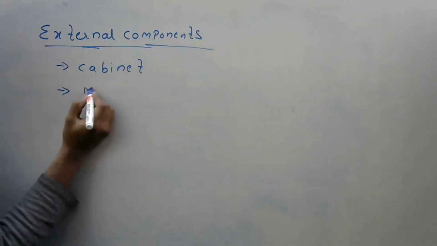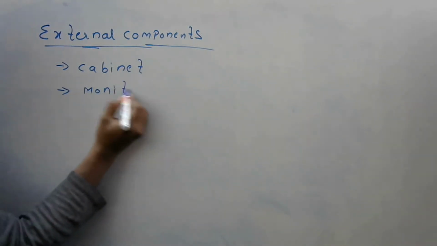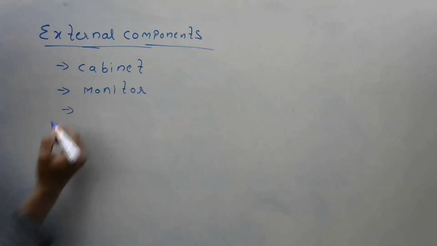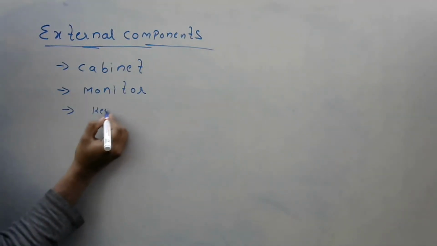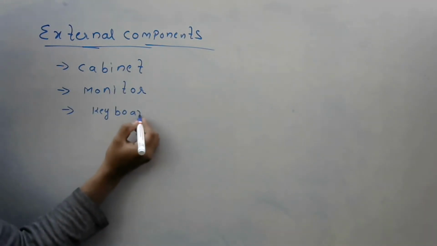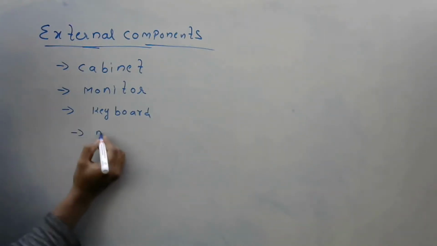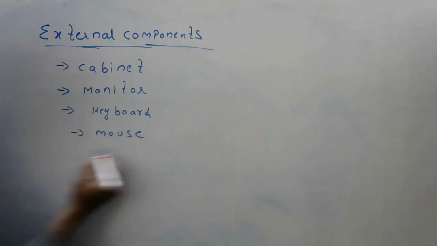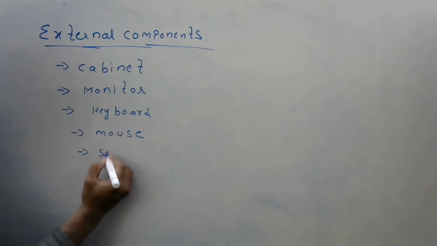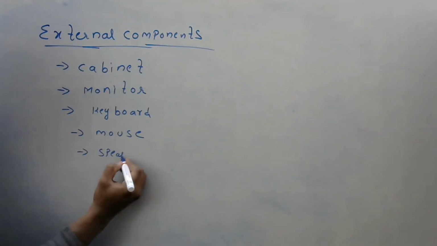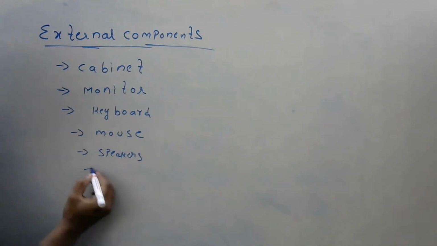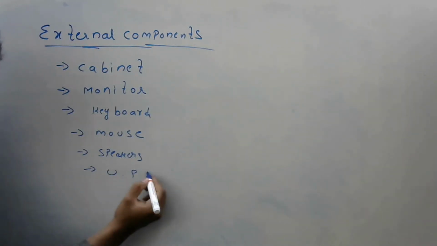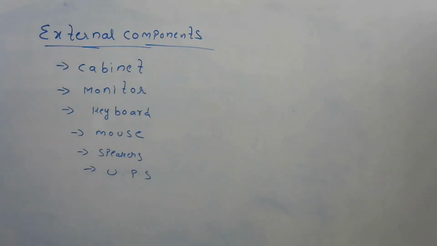Next, monitor. Next, keyboard. Next, mouse. Next, speakers. Next, UPS. So now a computer system.